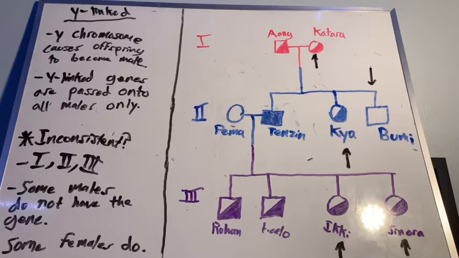The Y chromosome is ultimately what causes offspring to become male. And all Y-linked genes are passed on to the males only, so this is where the inconsistencies lie within the pedigree. Simply put, the sons cannot not possess the gene while the daughters cannot possess the gene.